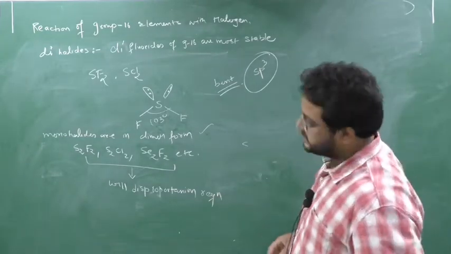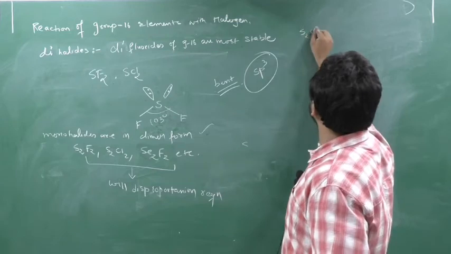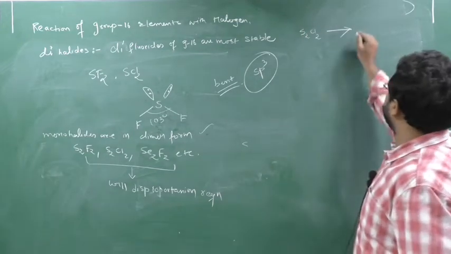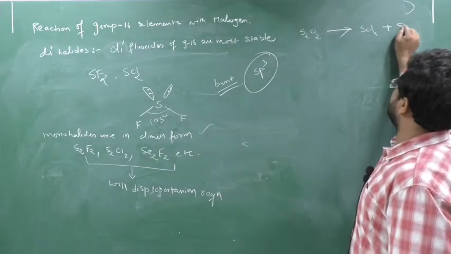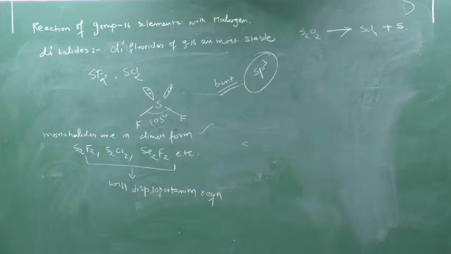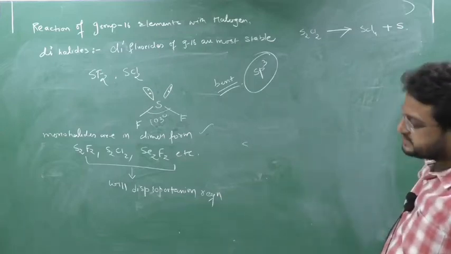We will see this. Suppose I am taking the example of S2Cl2, and when it reacts with water, it will form HCl and sulfur.